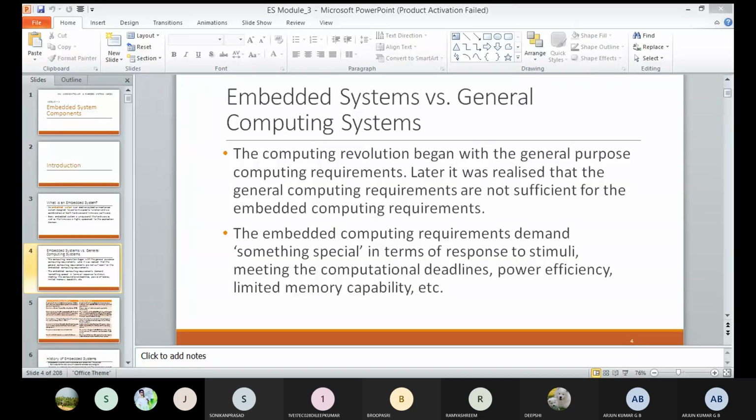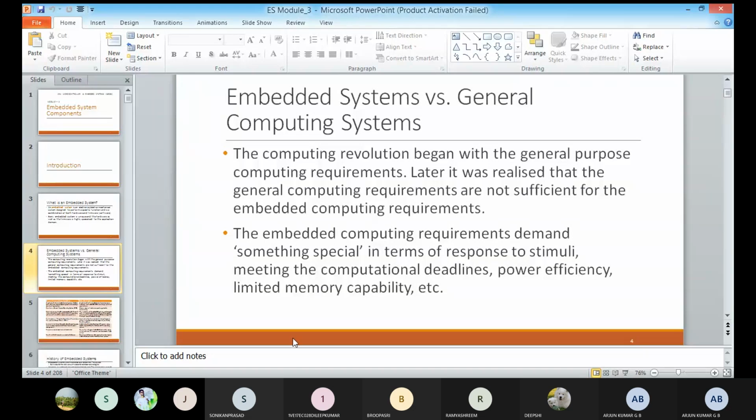The embedded computing requirement demands something special in terms of the response to stimuli, meeting the computing deadlines, power efficiency, limited memory capability. Okay, I will tell what's the difference between the general purpose and embedded systems. There is a lot of difference between general purpose as well as embedded systems.